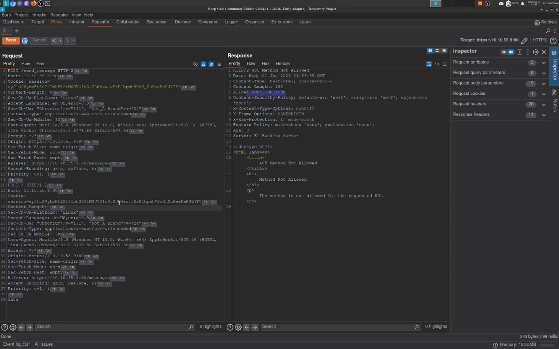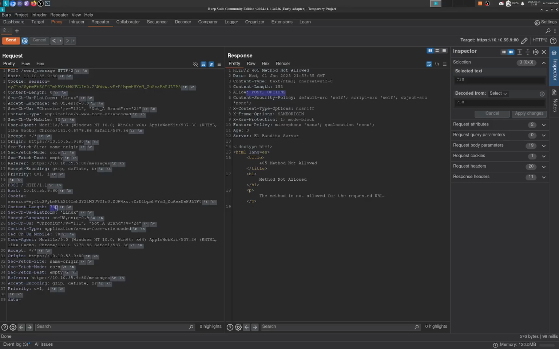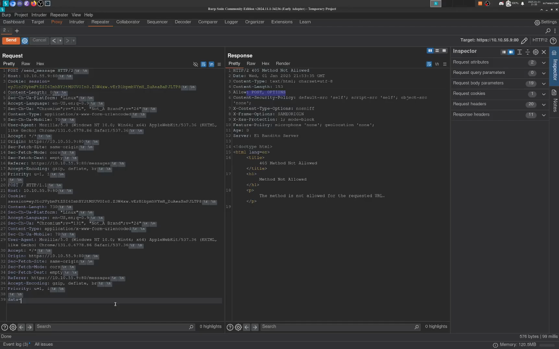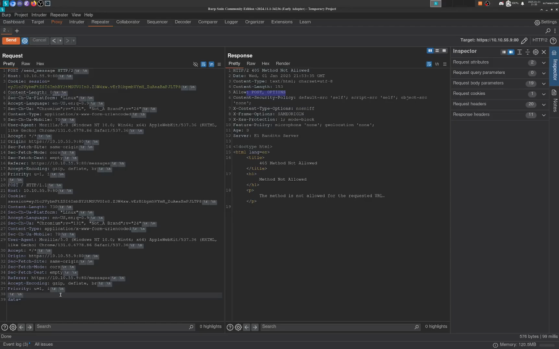And also content length. You can try whatever you want. I had to look this up because I didn't know why mine wasn't working, so I had to look at a guide. I realized that your content length has to be able to handle the amount of information you're receiving, or else it won't work. So it has to take in this entire thing. They said the best number to use is 730 for receiving an entire POST request. So that's what we're going to use, 730, and yours should look exactly like this.